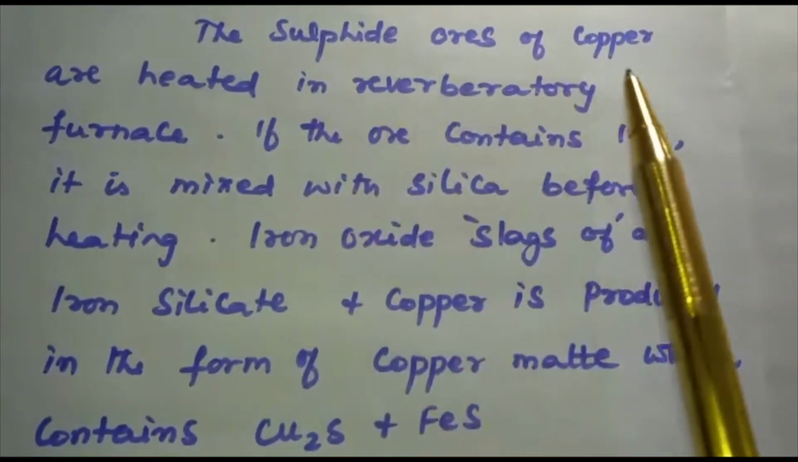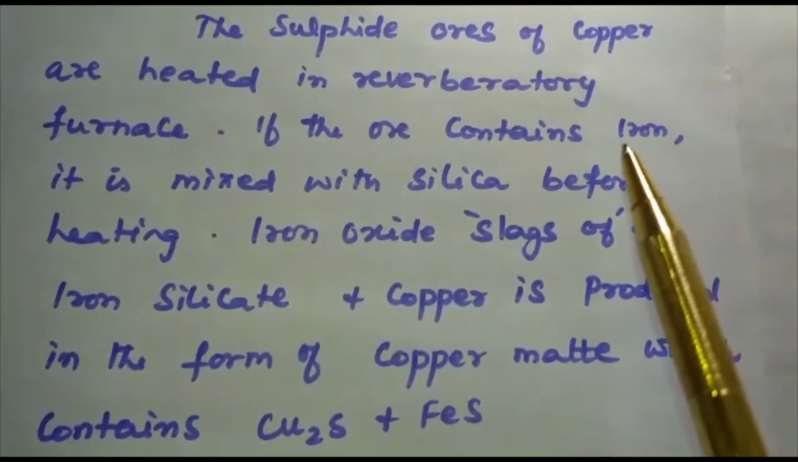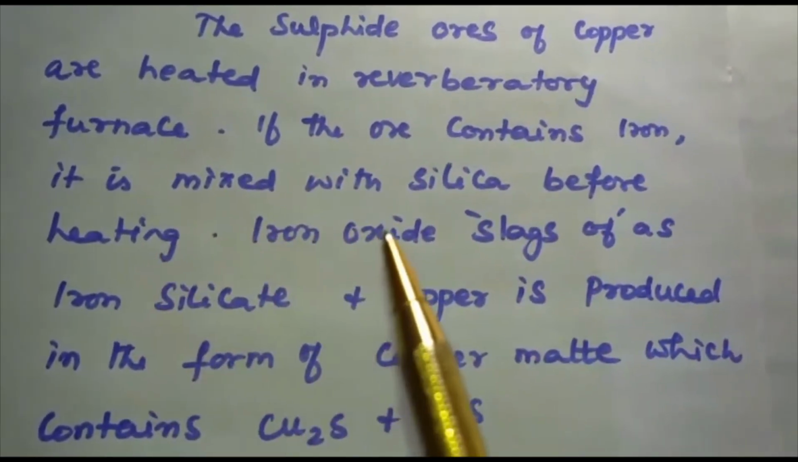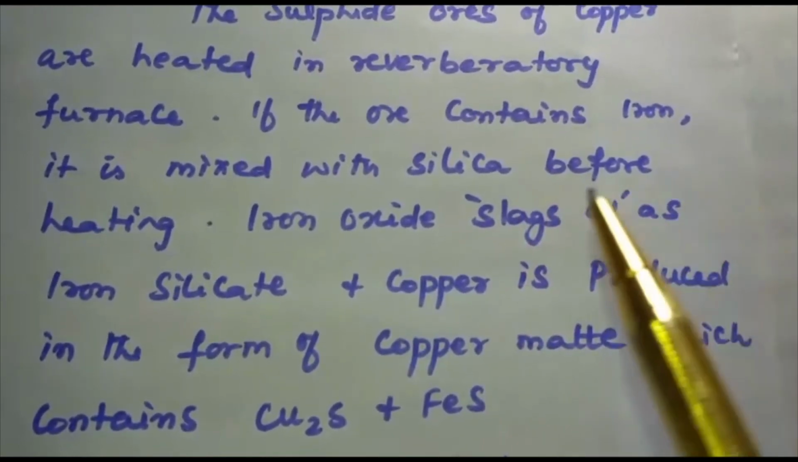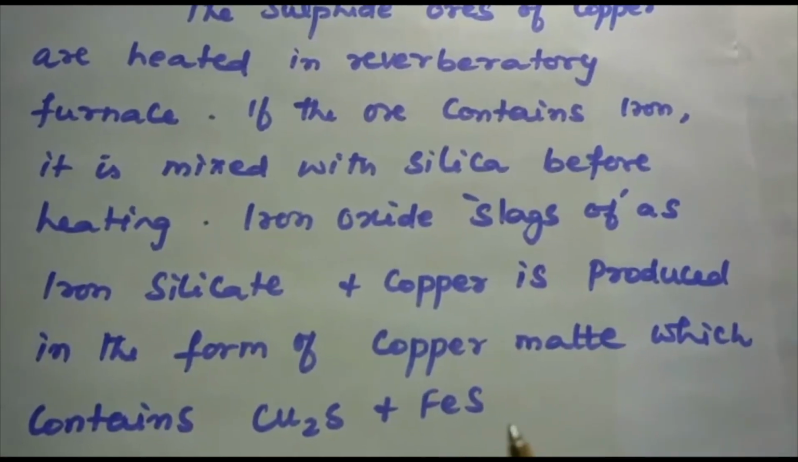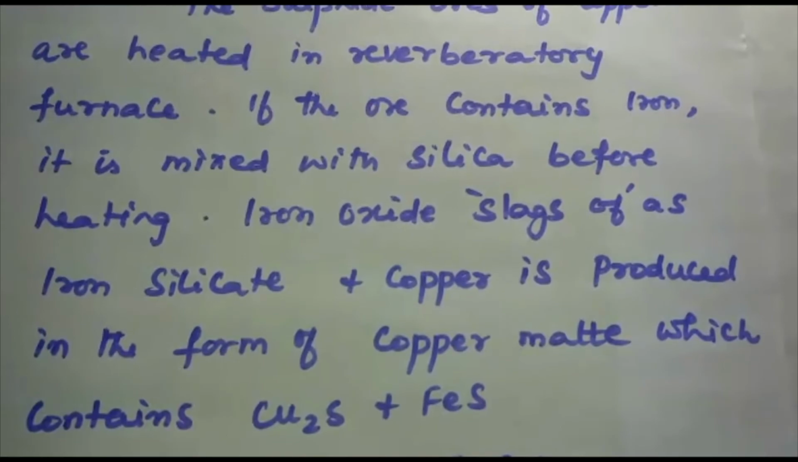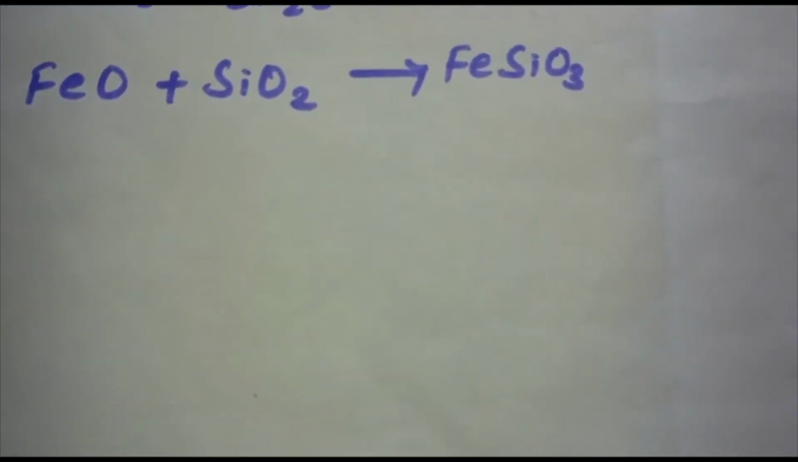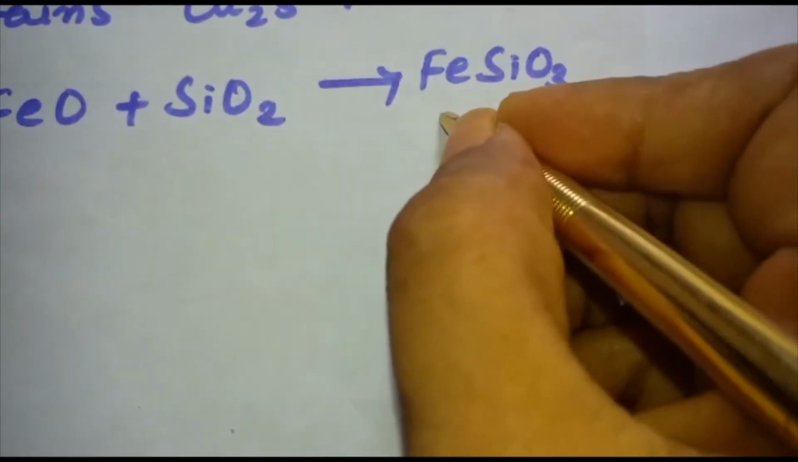Here the sulfide ores of copper are heated in a reverberatory furnace. If the ore contains iron, it is mixed with silica before heating. Iron oxide slags off, meaning it is removed as impurity, and copper is produced in the form of copper matte. Copper matte means it is a combination of Cu2S and FeS. FeO plus SiO2 gives FeSiO3. This is nothing but a slag. FeSiO3 is a slag.